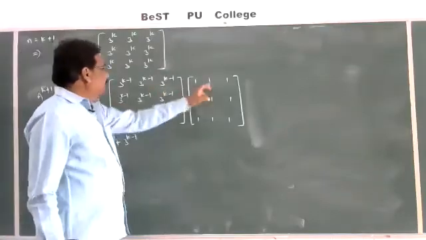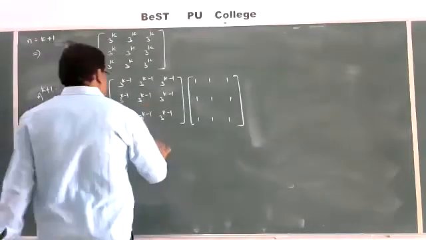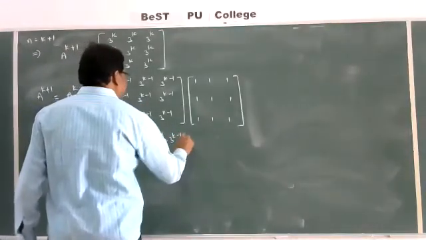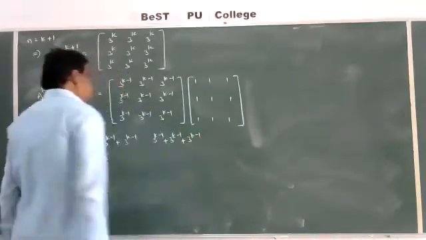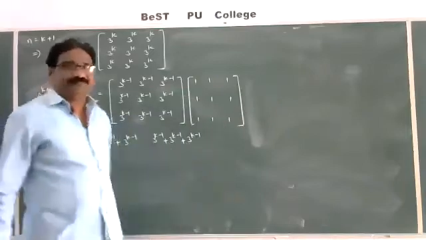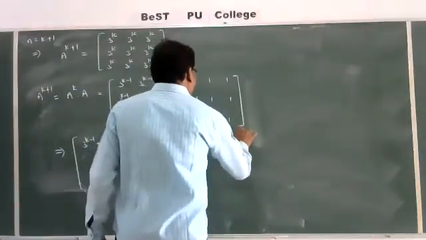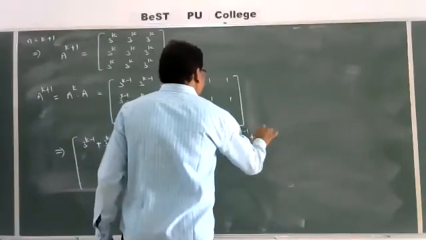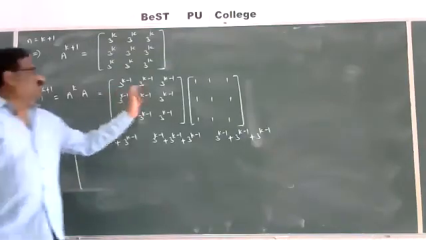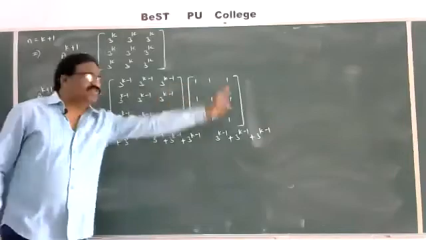Then first row, second column, again 3 power k minus 1 plus 3 power k minus 1 plus 3 power k minus 1. Then first row, third column, the same.